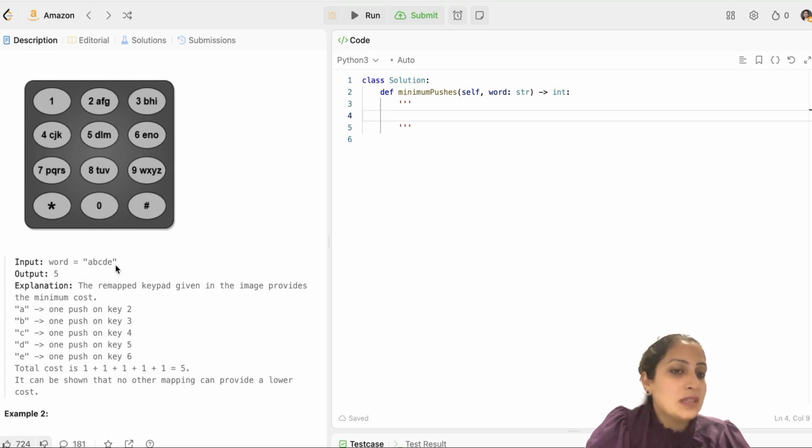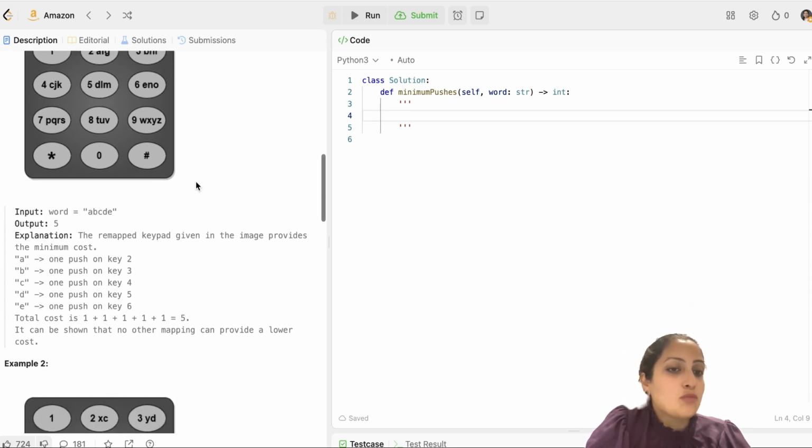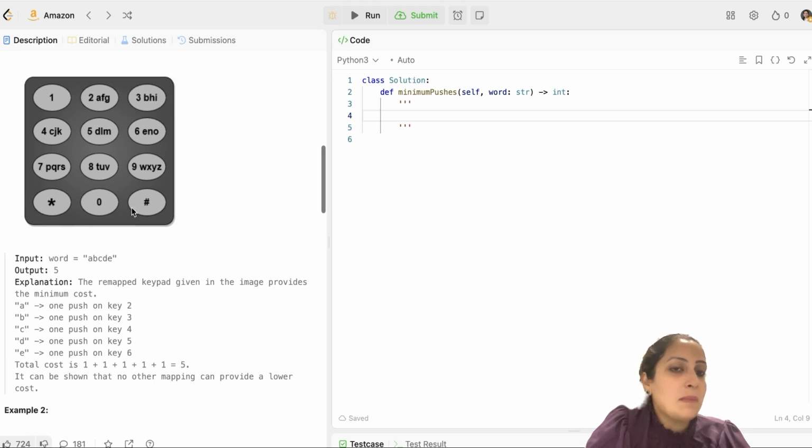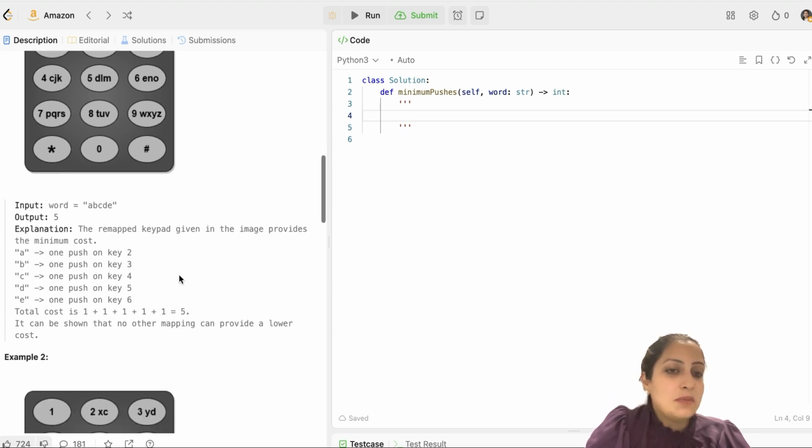So I have 5 distinct letters A, B, C, D, E. Suppose I give them to different keys, like A to 2, B to 3, C to 4, D to 5, and E to 6. In that scenario, I have to press each digit only once to register that letter, and hence my output is 5. The remapping can be any which way, but I'll give all these letters to different keys so that I press only once to register each letter. That is the minimum number of key presses I need.